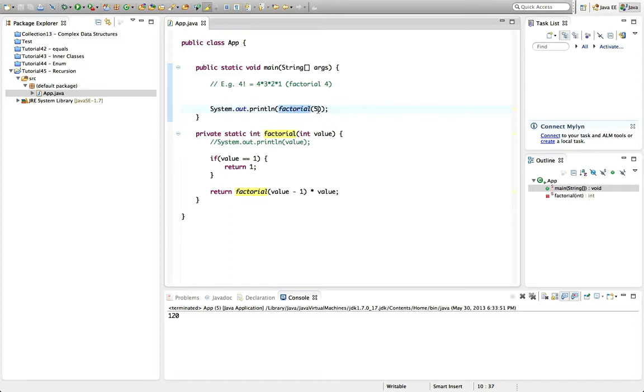Let's say we pass in 1. What would happen is we'd come in here and it would say, is value 1? Yes, return 1. So this would display 1. So we pass in 1 here, we just get 1 like this. If we pass in 2, we come in here with the value 2, and it says, is the value 1? No, it's not, so it doesn't do this. It comes down here and it calls factorial on 1, in other words, 2 minus 1, which is 1, times 2.